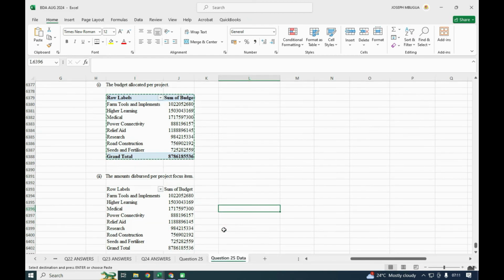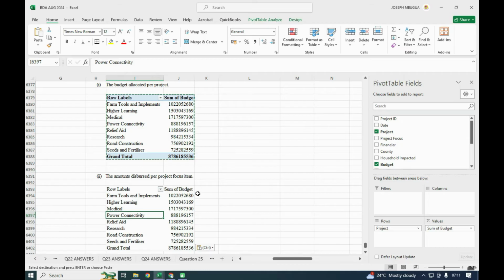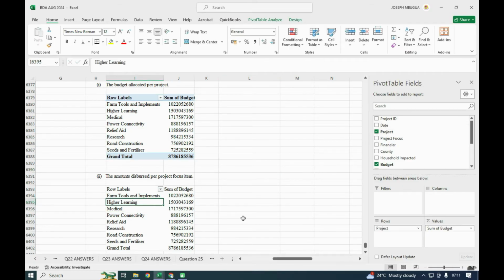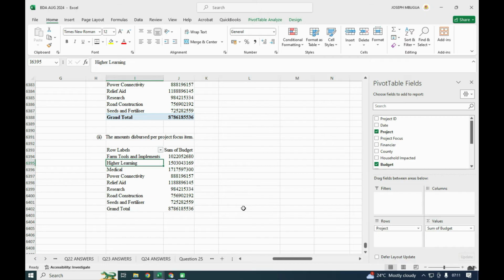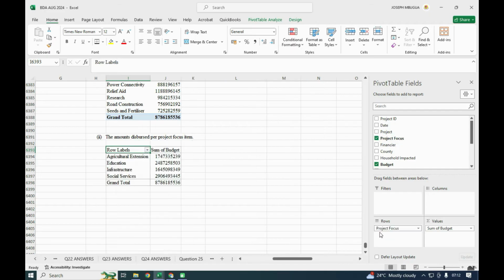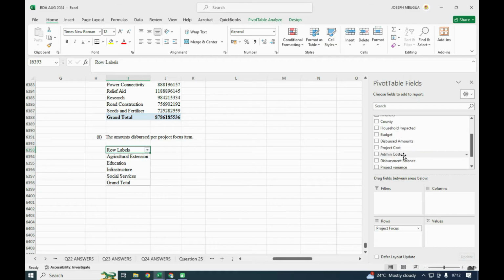That way. So when I click this, still this one will appear. So I need the amount disbursed per project focus. In this case I will have to use the project focus here, and I don't need the budget, but the amount disbursed.